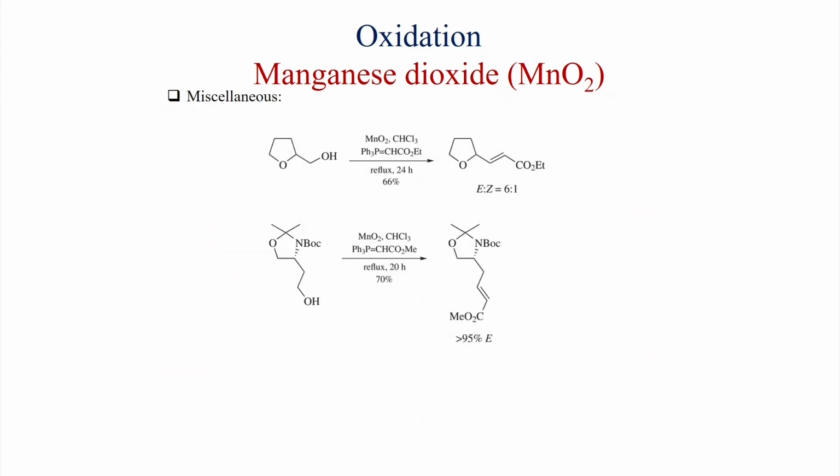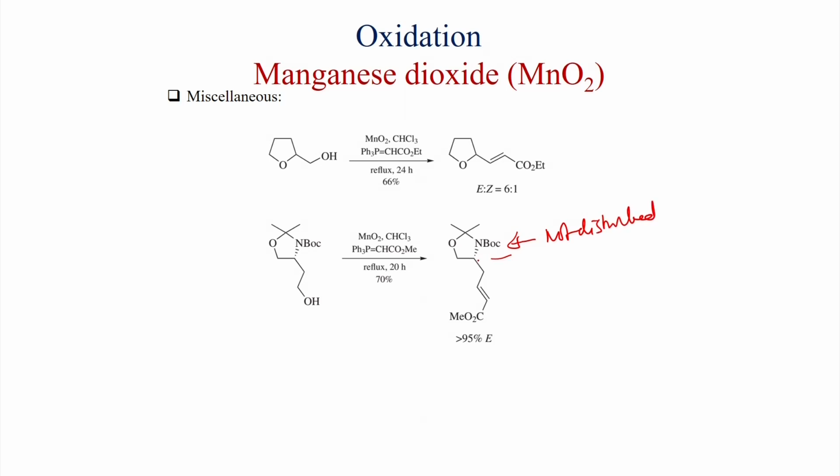Here are miscellaneous examples. This tetrahydrofuran primary alcohol is oxidized by manganese dioxide to the aldehyde, and then treated with a Horner-Wadsworth-Emmons ylide. This is a stabilized ylide, and you get the alpha beta unsaturated ester with 6:1 selectivity. Also, when an N-Boc derivative is oxidized with MnO2, the N-Boc group is not disturbed.